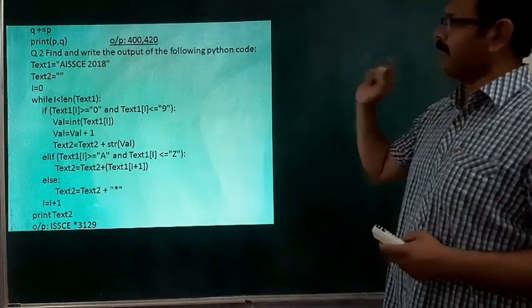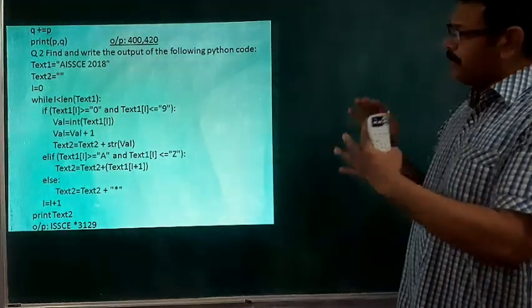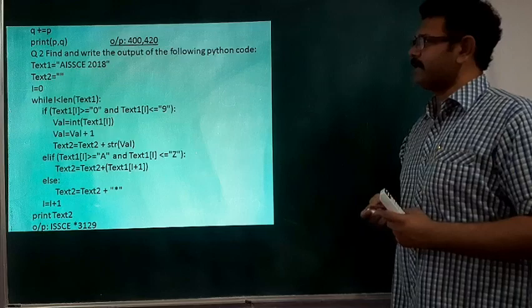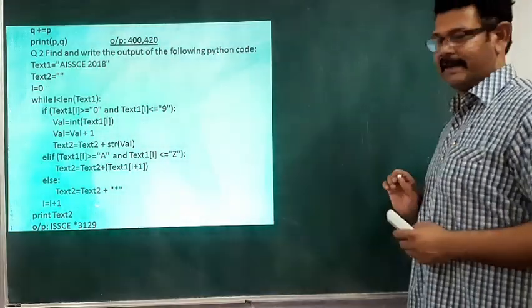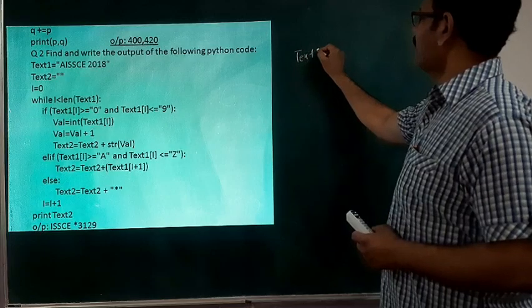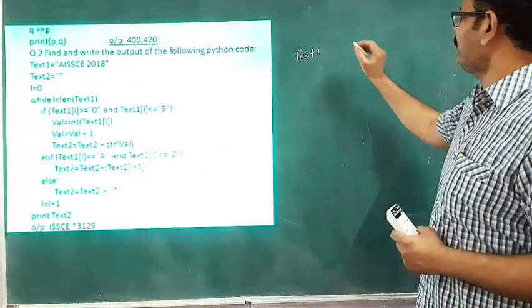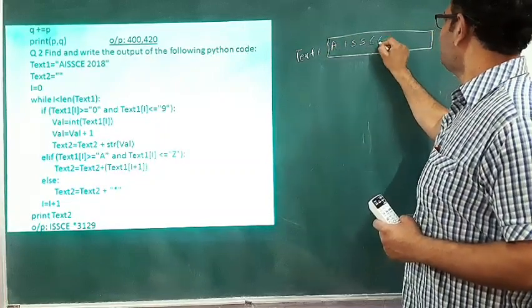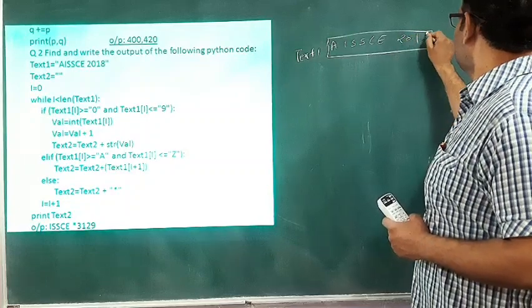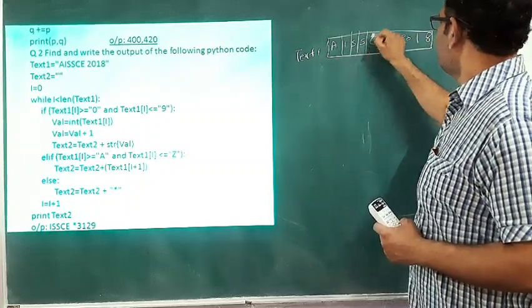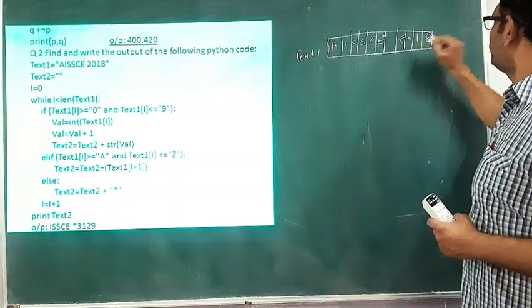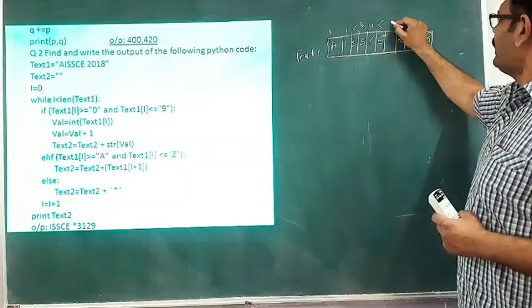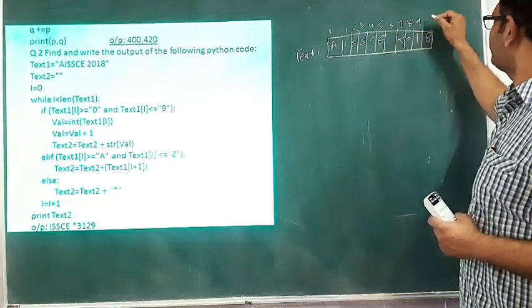You see a text is given here as a string, and you have to process it with a loop with suitable conditions, and find the output. Here I am going to explain this example. Text1 is a string. We have stored the string AISSCE-2018. In memory it is stored like this, so you have to draw it in a vector form and give some gaps.